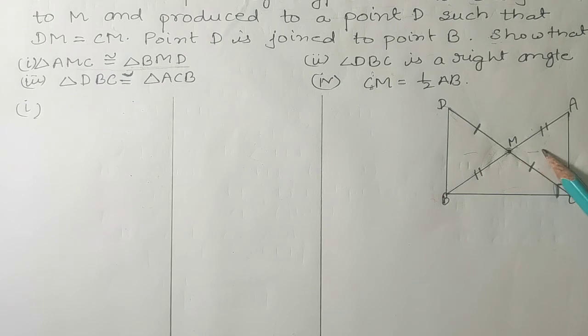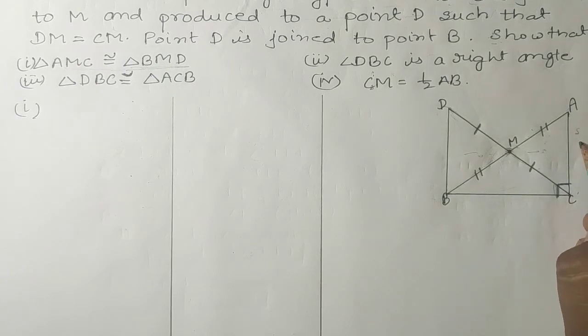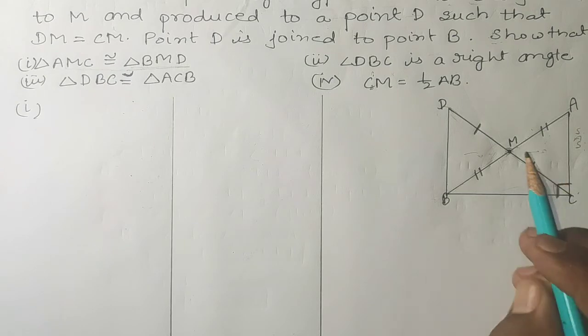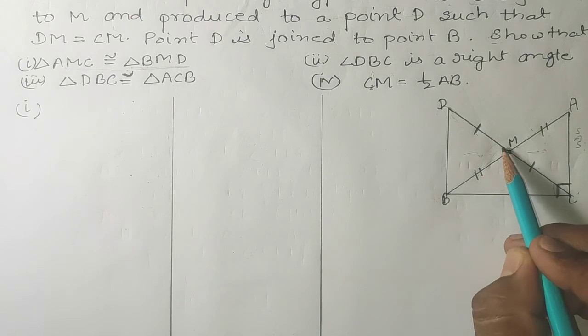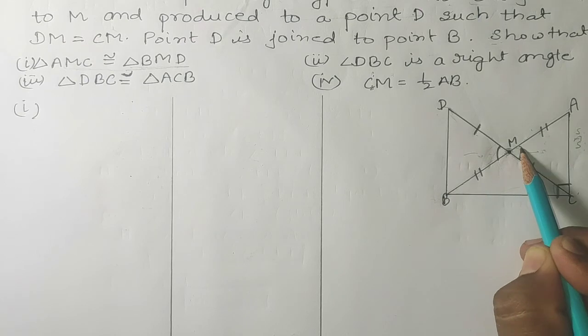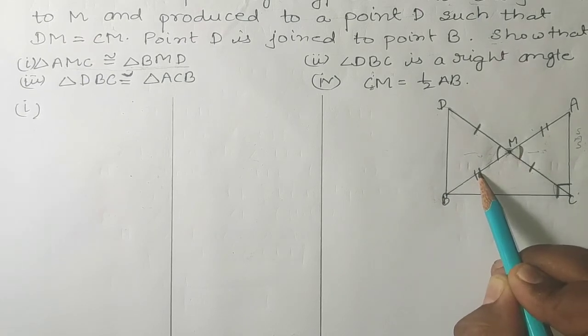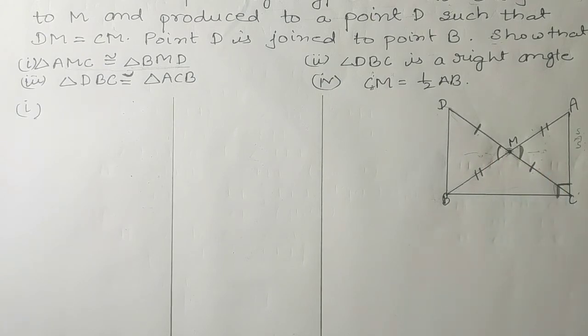So basically in these two triangles, we have two sides equal, and if somehow we prove that one included angle is also equal, then by the criteria side angle side we can prove that these two triangles are congruent.